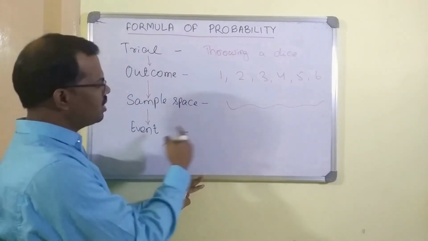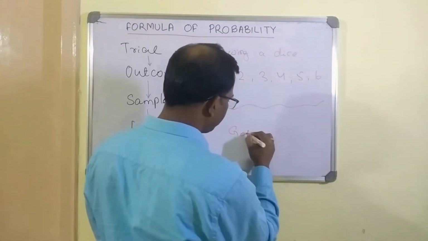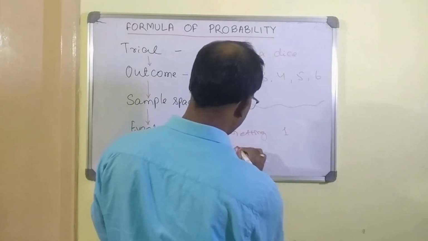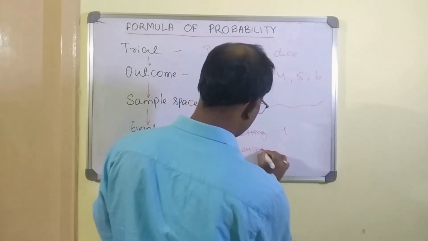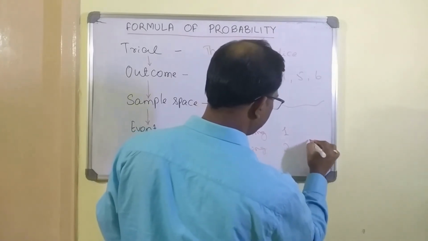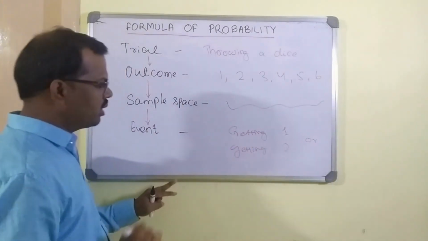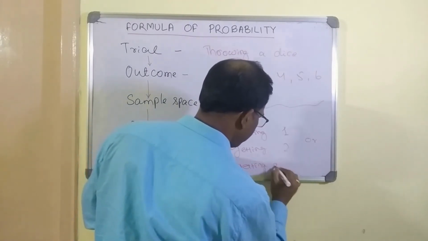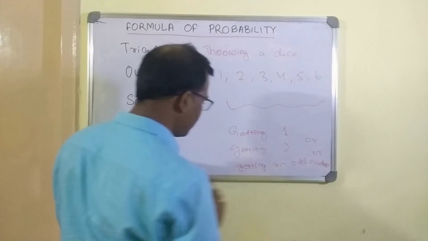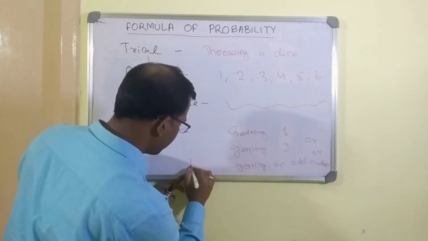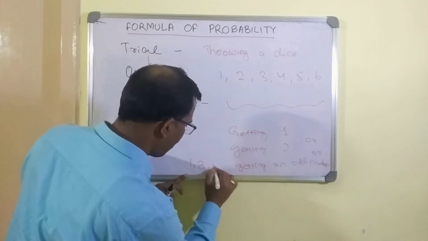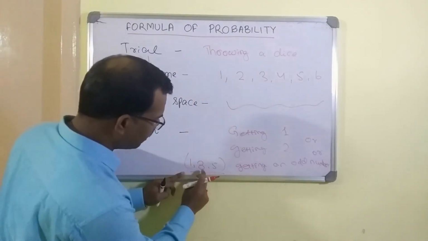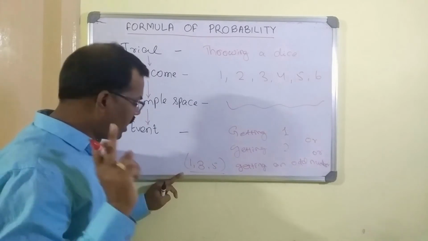What is an event? Getting a 1, getting 1 or getting 2, or getting an odd number. What you are going to get here? That means it should be either 1, 3 or 5. It becomes one event. But these are three different outcomes. I am going to tell you again.